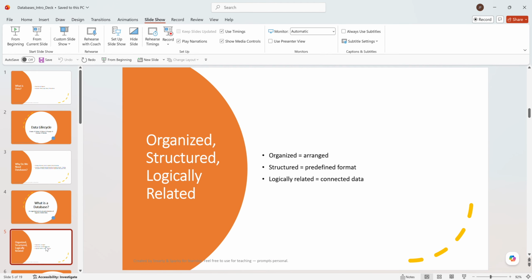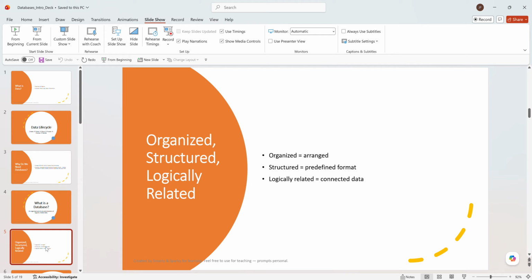Now here we have something called organized data. What do you mean by organized? Organized means arranged properly. It is stored in a formatted way. For example, most of the data is divided into two parts.